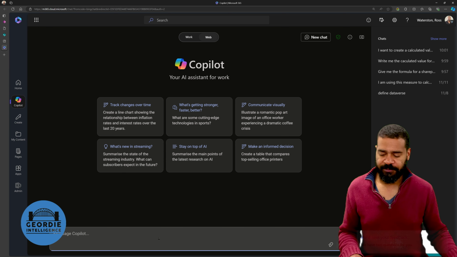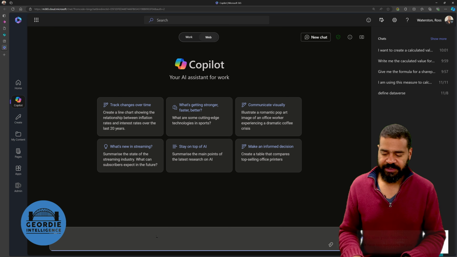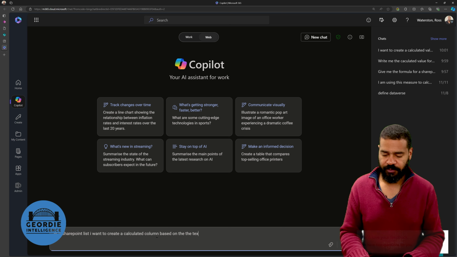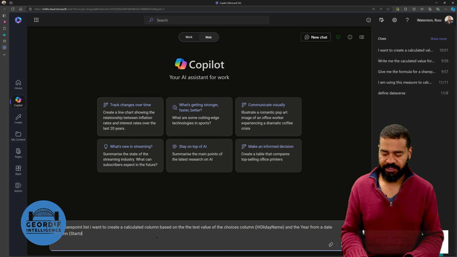So over in CoPilot, in a SharePoint list, I want to create a calculated column based on the text value of a choices column, in brackets, holiday name, and the year from a date column, brackets, start date.